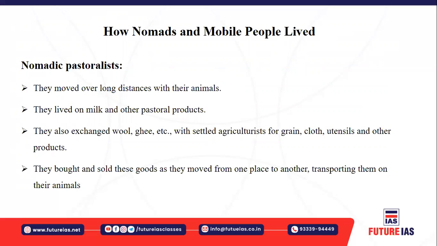Okay, now let's understand how these nomads and the mobile people lived. The nomad people, I told you, move from one place to another place. Okay, so they continue to wander from one place to another in search of food, right. For example, you see here, they move over long distances with their animals. So their movement is related to the animals. They basically move with their animals.